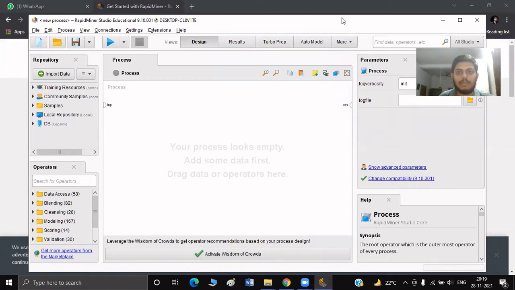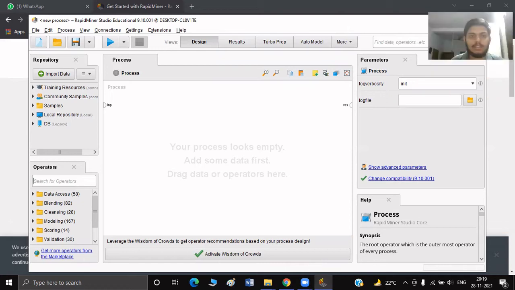So RapidMiner, this is the view of a blank process in which we need to add different components and sub-processes in order to make the whole simulation. So first, I'm going to import a data set that I've already generated, a random data set that I generated with the help of Python.